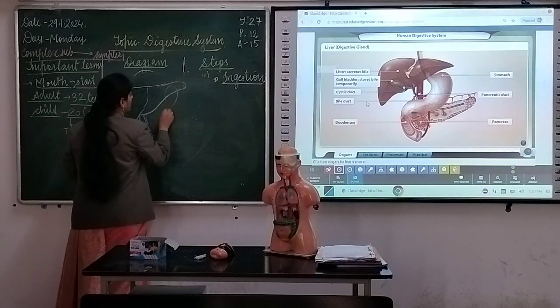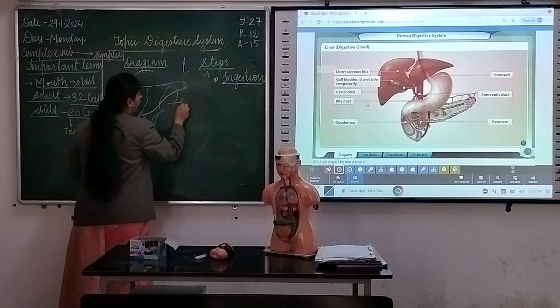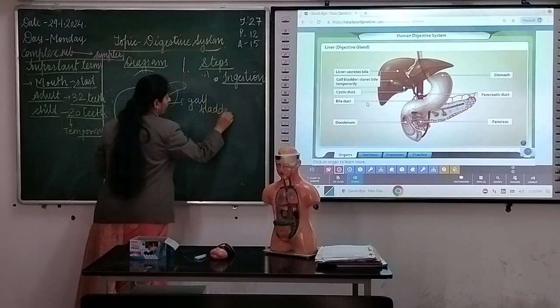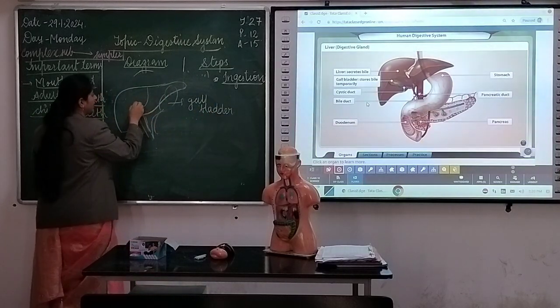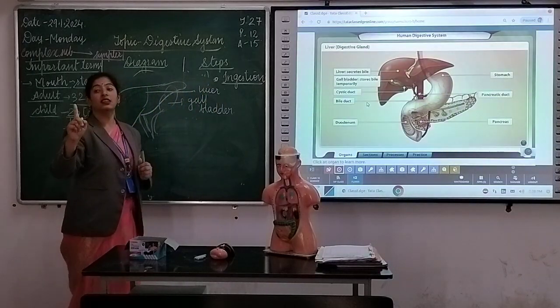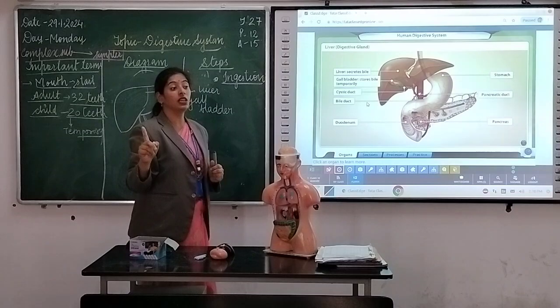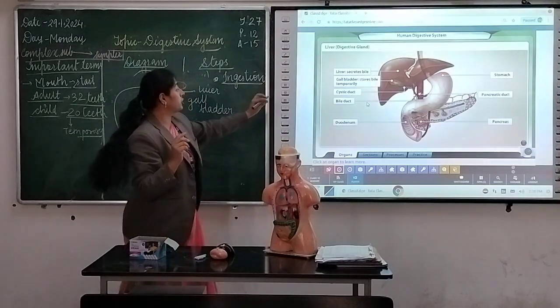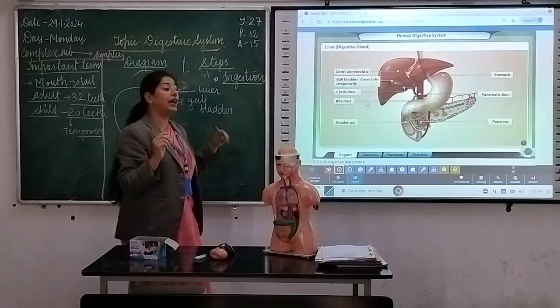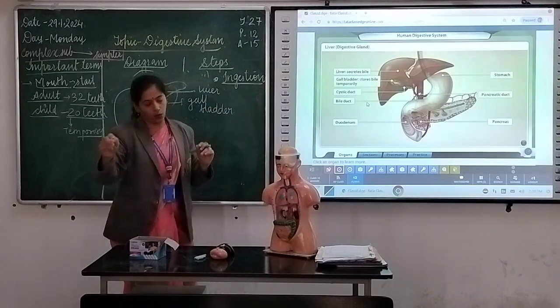Here we have the structure called gallbladder. Yes, this is the liver. So the function of liver is to secrete bile, and the function of gallbladder is to store bile juice temporarily. Clear? Note down these points.